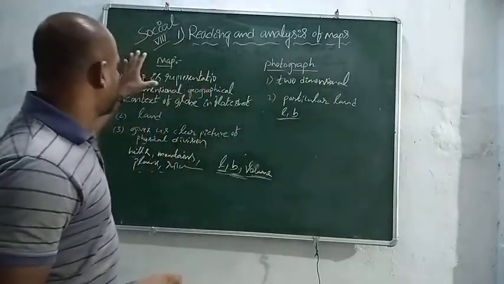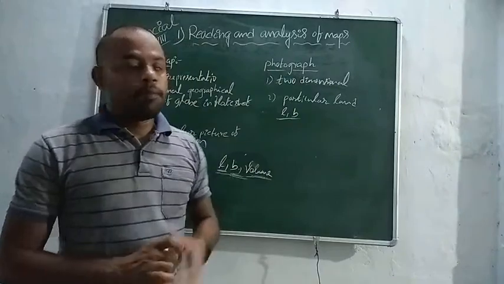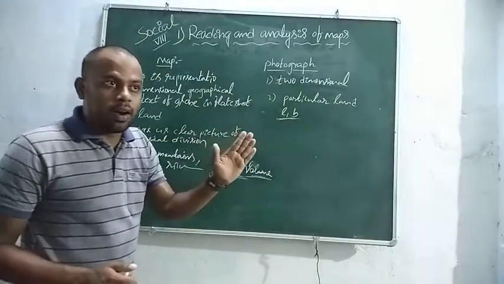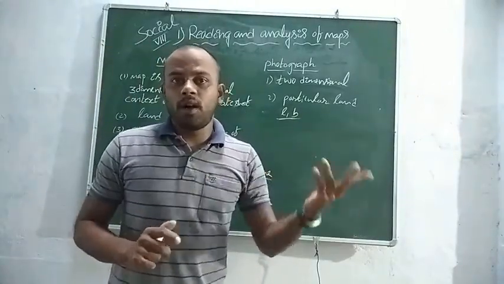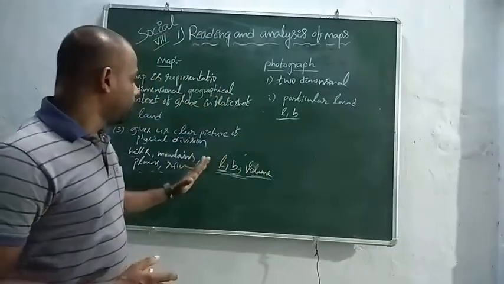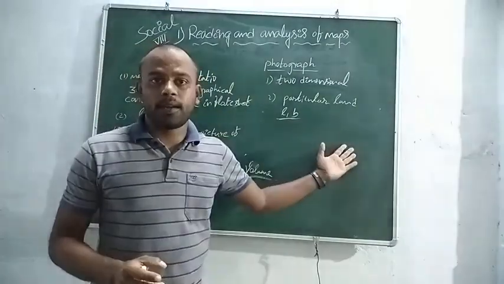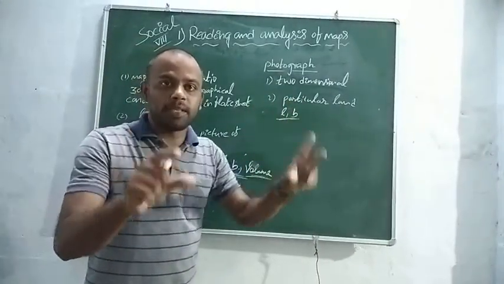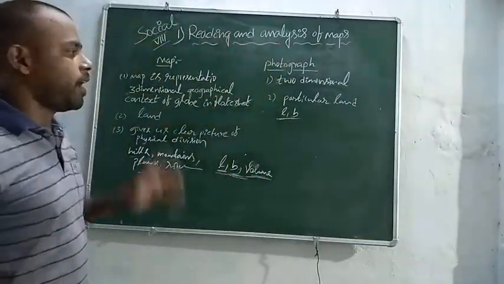Maps give us more details than photographs. For example, maps tell us about the climatic conditions, people, soils, waters, and minerals. These are all things we can get from maps. From a photograph, we can't get them. A photograph just gives a picture of what is available for us. This is the difference between a photograph and a map.